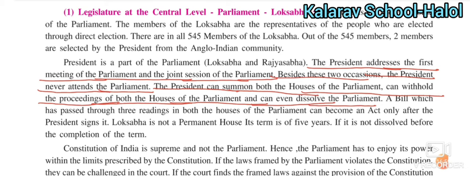These are the powers of the president related to the parliament.